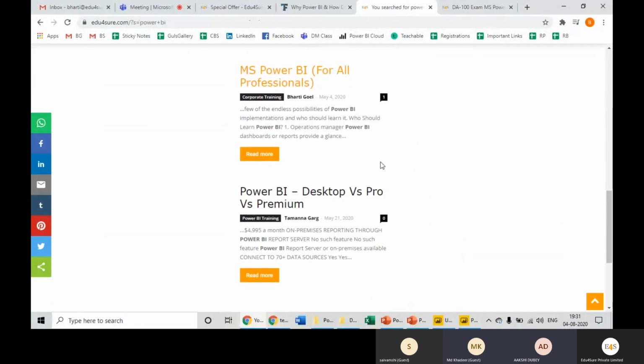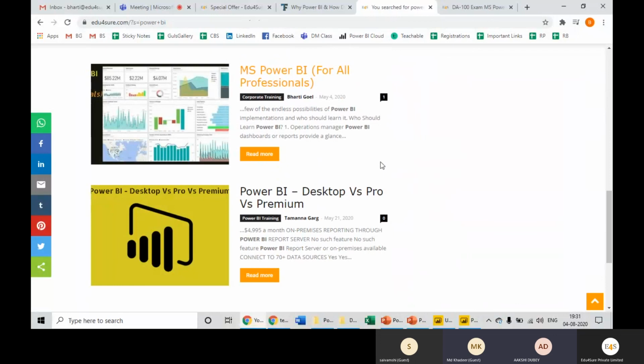Would these lectures help us prepare for these kinds of certifications also? Yes, these lectures actually make you technically strong because they cover everything. Very comprehensive. The feedback is very good because we have shown 15 to 20 advanced visuals and kept our focus on selecting the right visual, because that is very important. Once you are analyzing the data and you are not getting the result, the only reason behind it is you are not aware of the visuals it has.